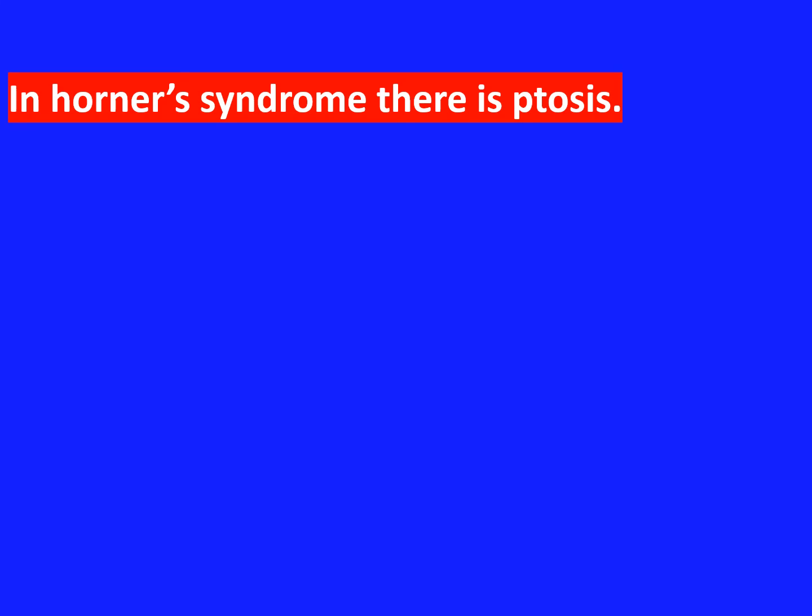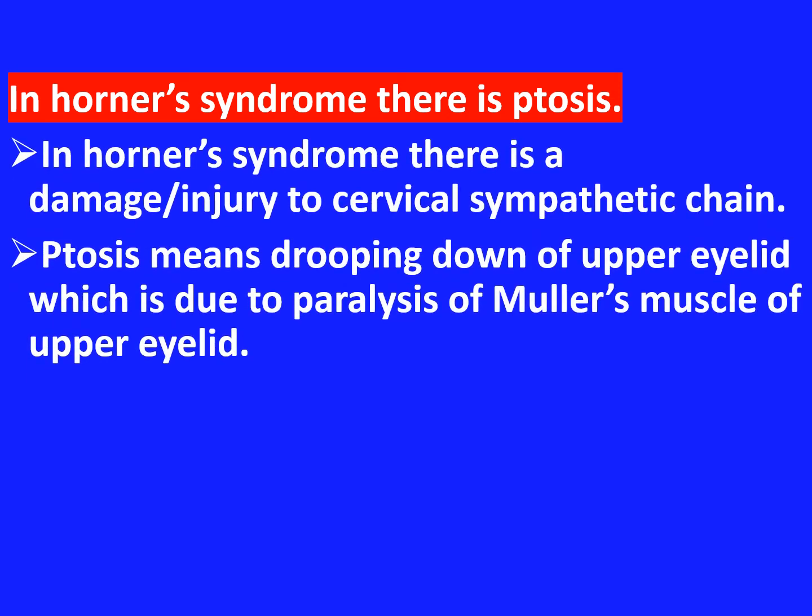In Horner syndrome, there is ptosis. Why? First of all, what is ptosis? Ptosis means dropping down of the upper eyelid, and that is due to paralysis of Muller's muscle of the upper eyelid. In Horner syndrome, there is damage or injury to the cervical sympathetic chain, so in Horner syndrome there is ptosis.